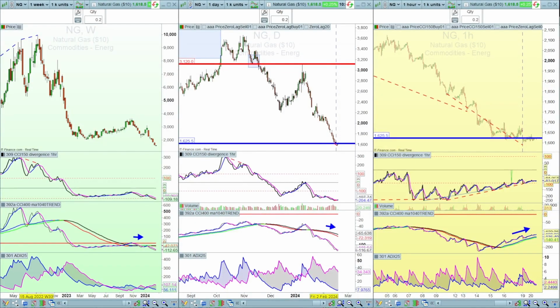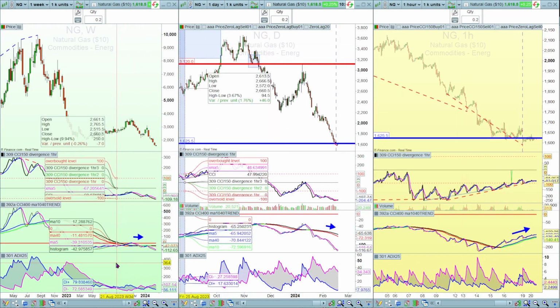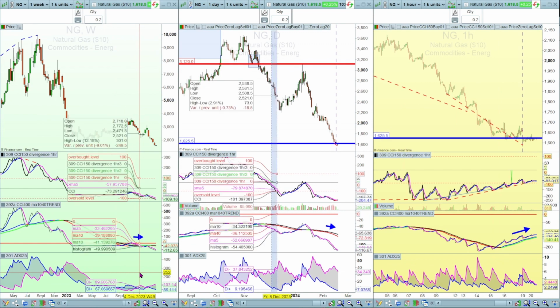So I've got a few charts to go through, and I don't apologise for the busyness of these charts, but they're there for a reason. First off, the trend charts, which show the weekly, daily and hourly. I'm going to go through the same process for each of the instruments. So this is the commodity price for the natural gas.